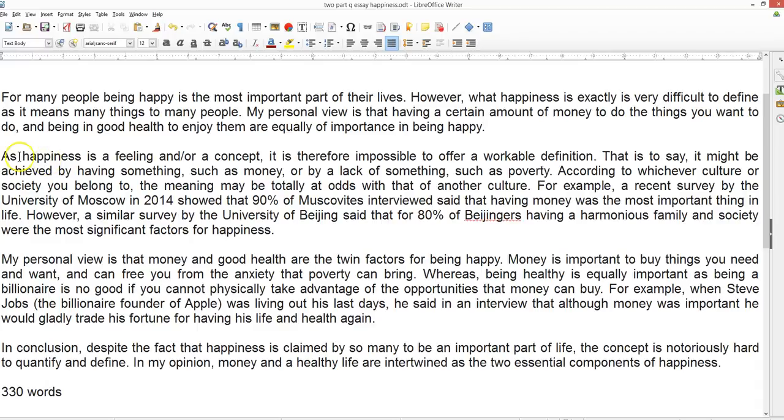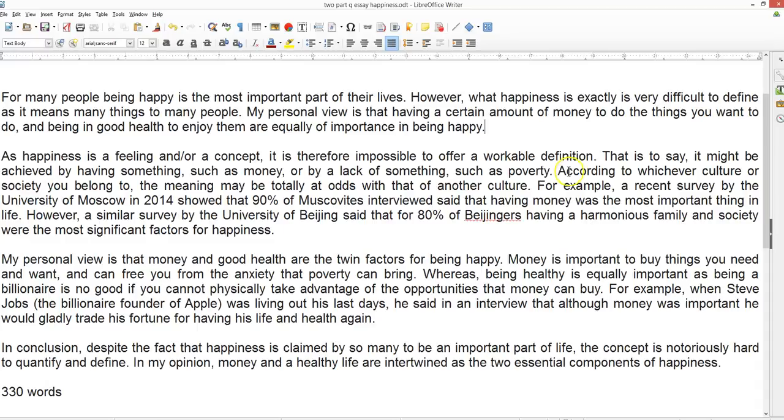So, as happiness is a feeling and or a concept, it is therefore impossible to offer a workable definition. That is to say, it might be achieved by having something such as money, or by a lack of something such as poverty. So you can see every sentence needs to move it on. We want to avoid repetition, in other words. Everything needs to move, even if it's just a little bit, sentence by sentence.